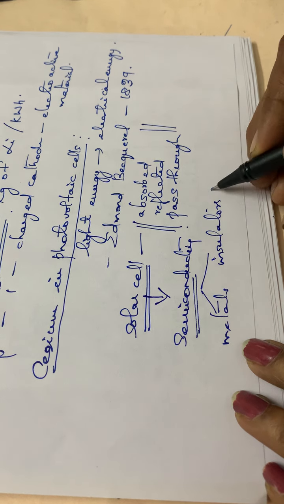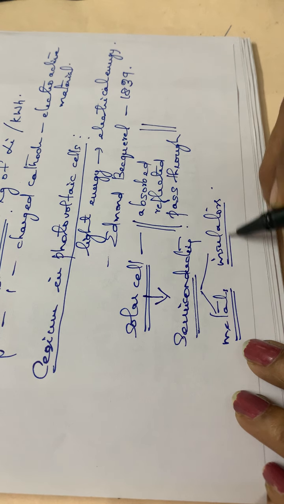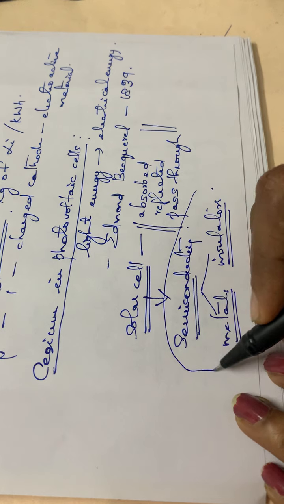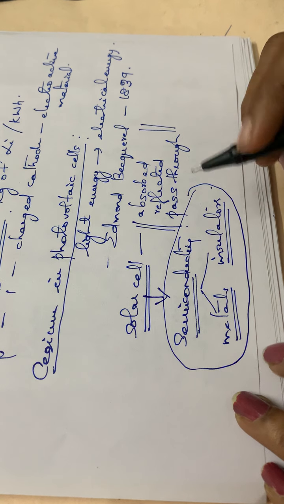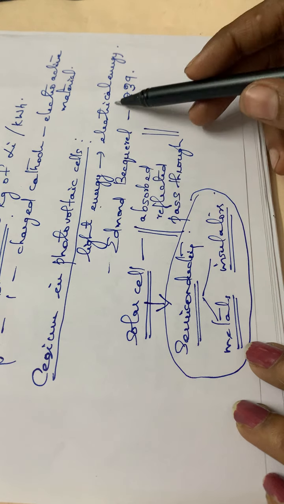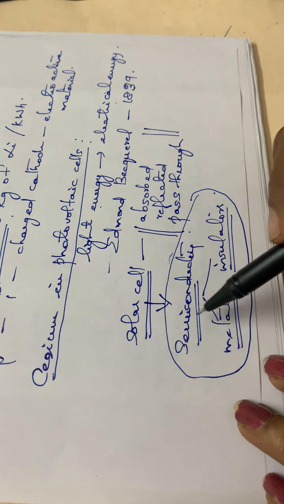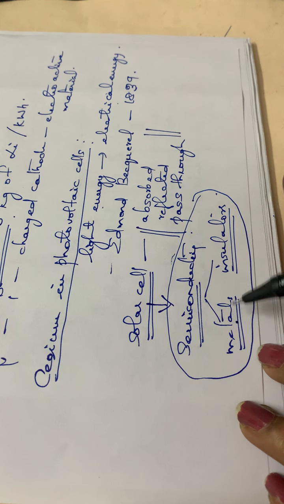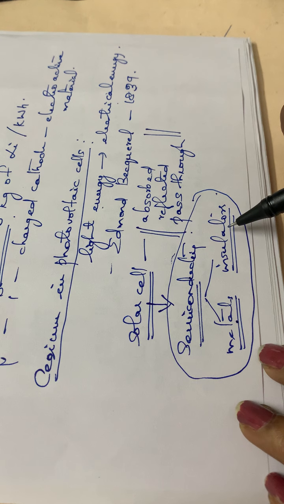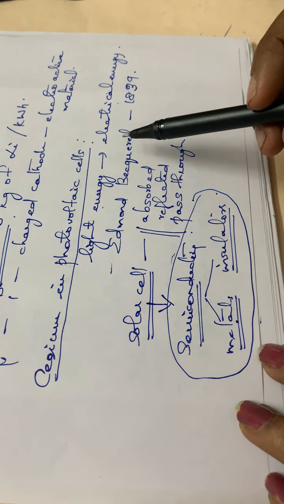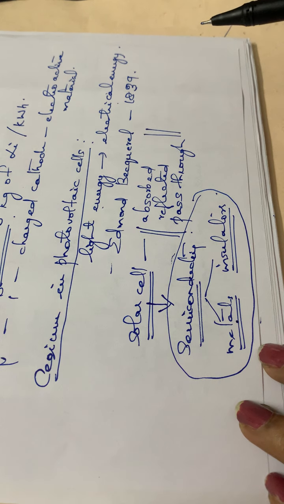This property of the semiconducting material is capable of converting light into electrical energy, and helps in the conversion of light energy into electrical energy.